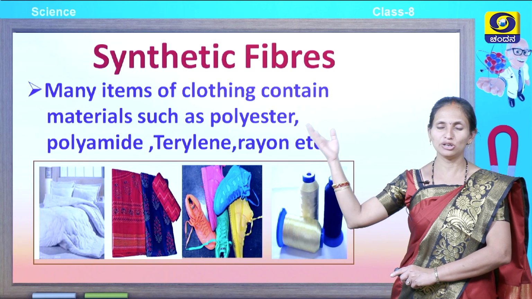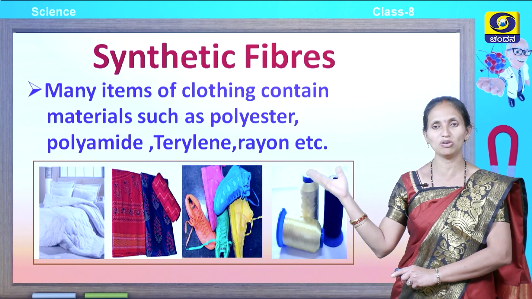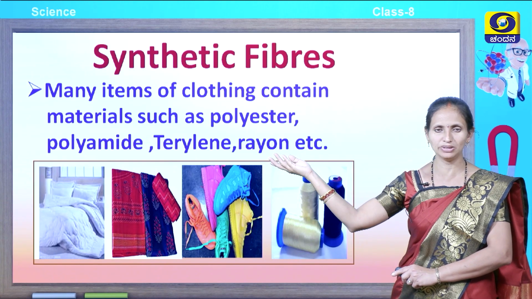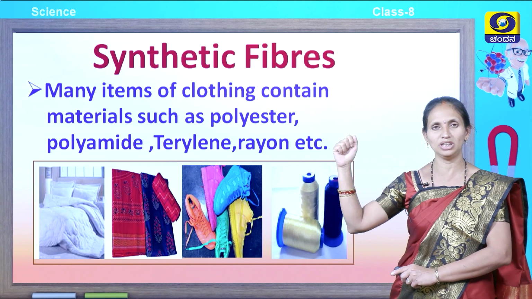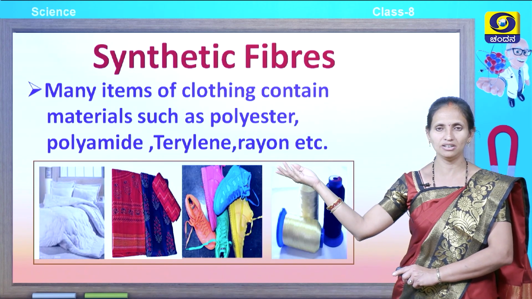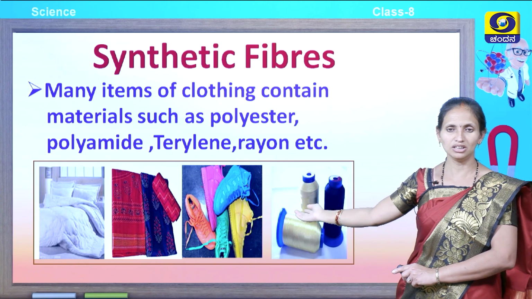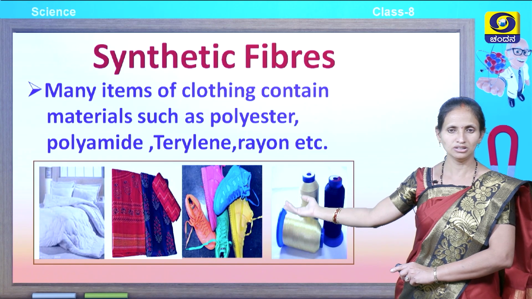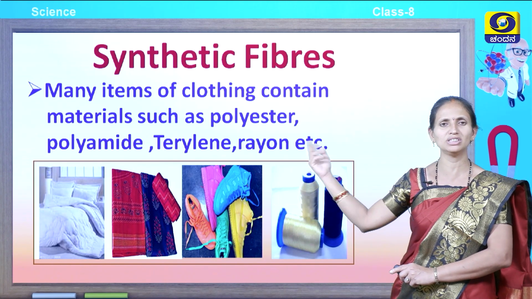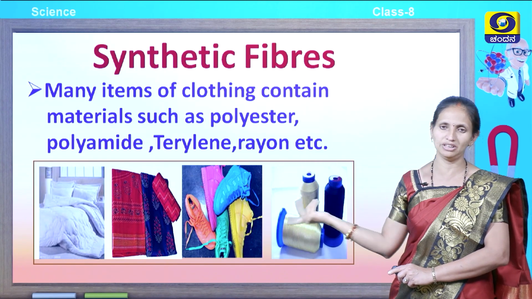Synthetic fibers are not only used for making clothing items but also in the making of many household items. Some examples of synthetic fibers used for making clothing are polyester, polyamide, terylene, rayon, etc. You can see the blanket, dress material, the shoes, the fibers, the threads. These are different types of synthetic fibers used in different synthetic materials.